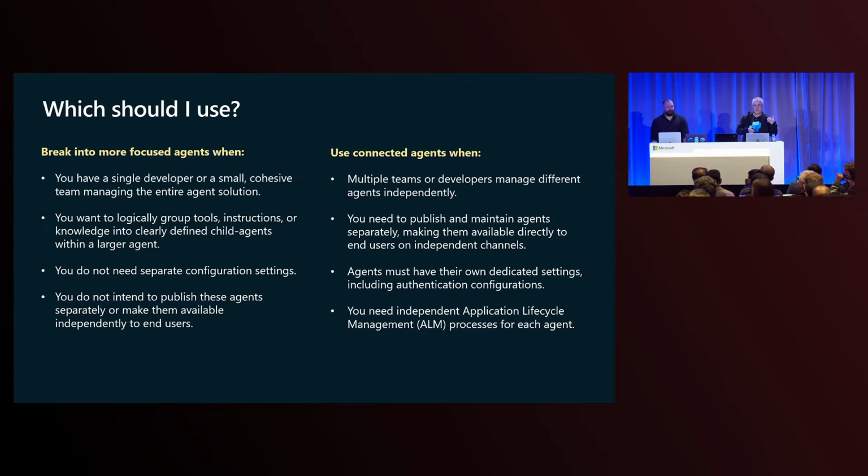We think if you're starting out and you're building an agent which is a single maker or a single team who are focused on a single agent, then the lightweight agents are a fantastic choice. If you are having multiple teams managing multiple agents, then connecting to different agents that are discrete probably makes sense. I think it also will make a difference as to whether or not those agents that you are building need to be available to end users.